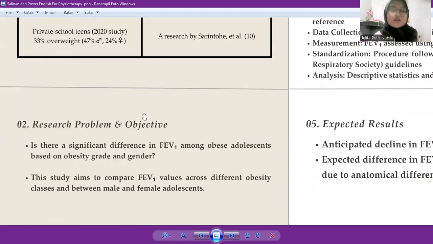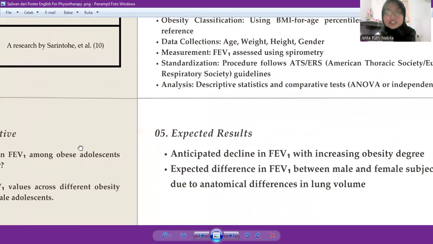And here we got the research problem and objective. What we want to find is whether there is a significant difference in FEV1 among obese adolescents based on obesity grade and gender. And this study aims to compare FEV1 values across different obesity classes and between male and female adolescents.